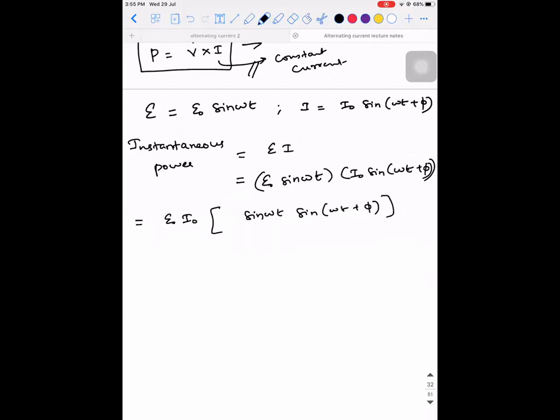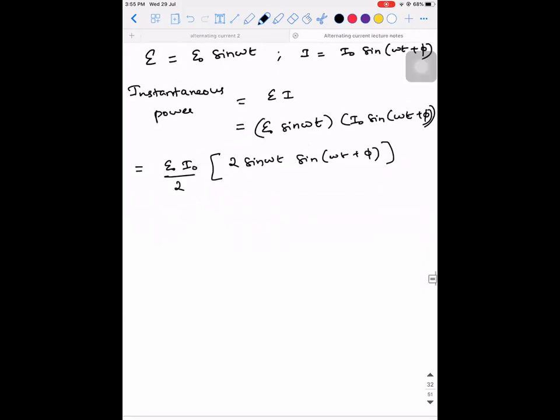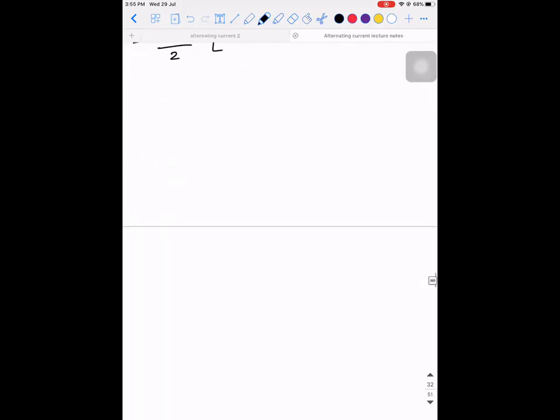Now see, I will multiply and divide it by 2. So this will be E naught into I naught divided by 2. Now, what is this value going to give us? It is 2 sine A sine B. There are 4 formulae in trigonometry, right? Sine of A plus B plus sine of A minus B. What is it? This is 2 sine A cos B.